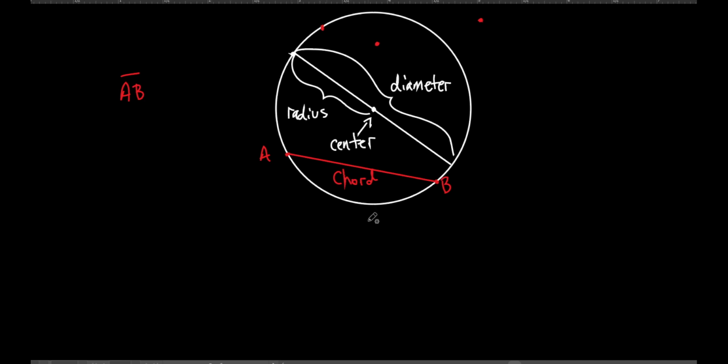But what I want you to look at here is this. Watch this. I'm going to go around the circle from A to B. So I'm going to go from here along the circle to B. That's curved, isn't it? So is that thick one right there that I just drew, is that line segment AB? No, this would be a chord. And we don't have a symbol or anything. We would just write the word chord in front of it. We don't even deal with chords by themselves, but we just write chord AB. In fact, I don't even think they put that little line segment on top of it. So that straight line right there would be chord AB.